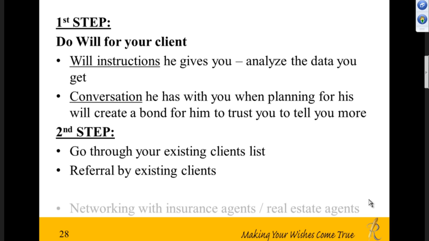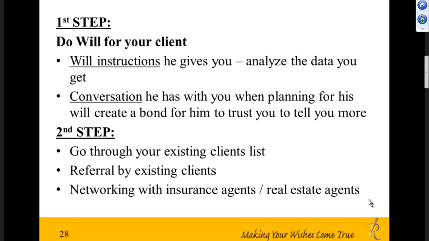But always start with the will, then follow up with the trust, because it's very difficult to sell trust to a client, since most members of the public have no idea what a trust is. If you say the word trust in Chinese, it sounds like unit trust. And the client may not want to listen to you if you're selling unit trust.